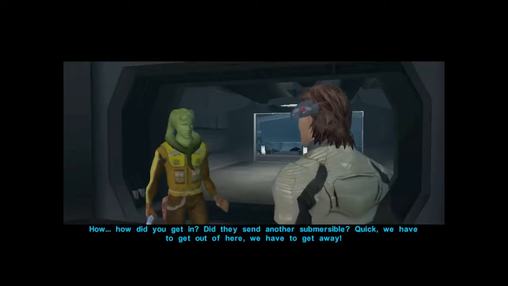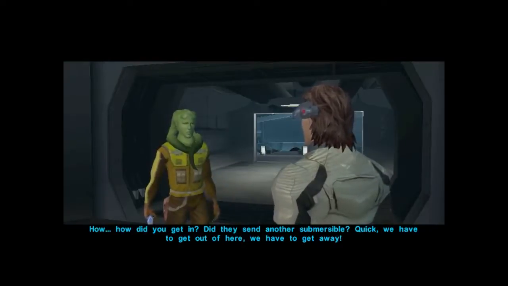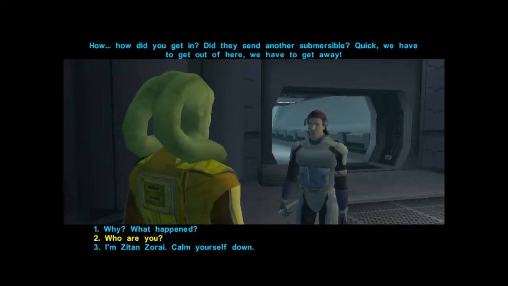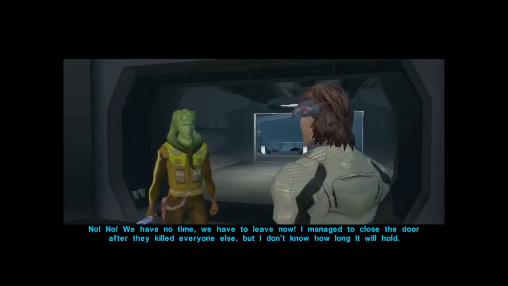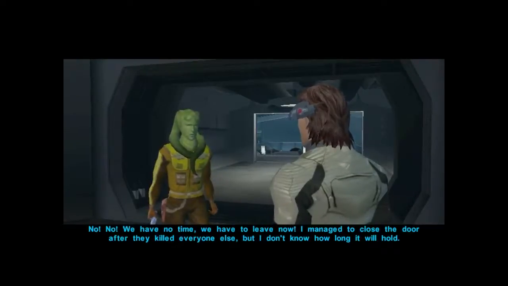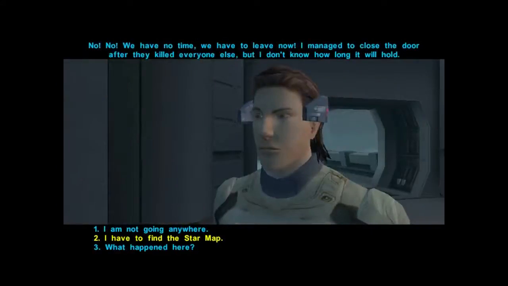How did you get in? Did they send another submersible? Quick, we have to get out of here. We have to get away. No! No, we have no time. We have to leave now. I managed to close the door after they killed everyone else, but I don't know how long it will hold.